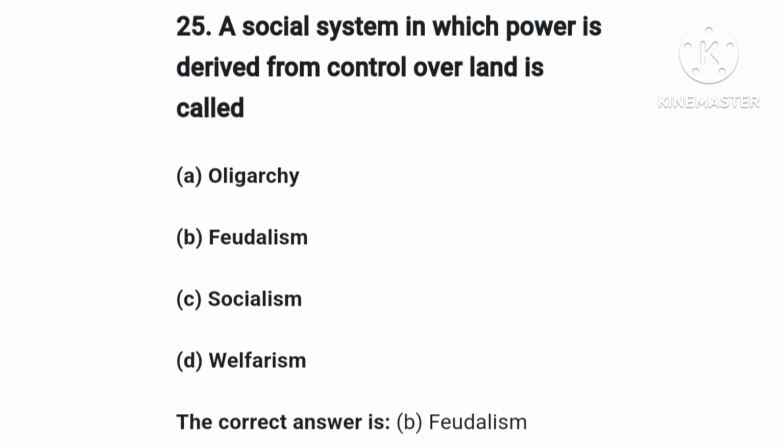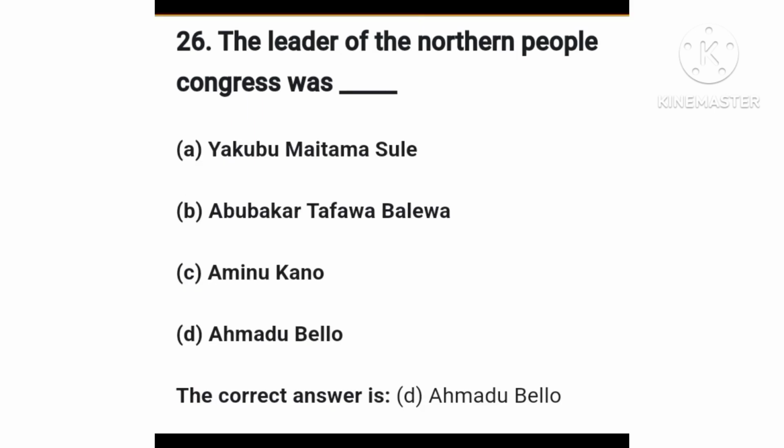Feudalism is a primitive system of government and economic system based mainly on hierarchical order of ownership of land. Socialism may be defined as a political economic system in which all or a large part of the means of production and distribution are collectively owned and controlled by the state or government. Right answer is option B, feudalism. The next question is question number 26.